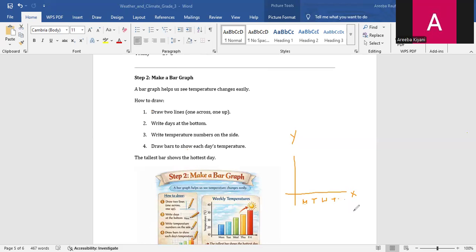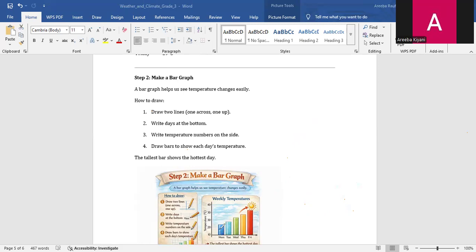On the x-axis, we write days, and on the y-axis, we write temperature: 10, 20, 30, 40, and so on. So, write the temperature numbers on the other side. Draw bars to show each day's temperature. It means you have to draw the bars.